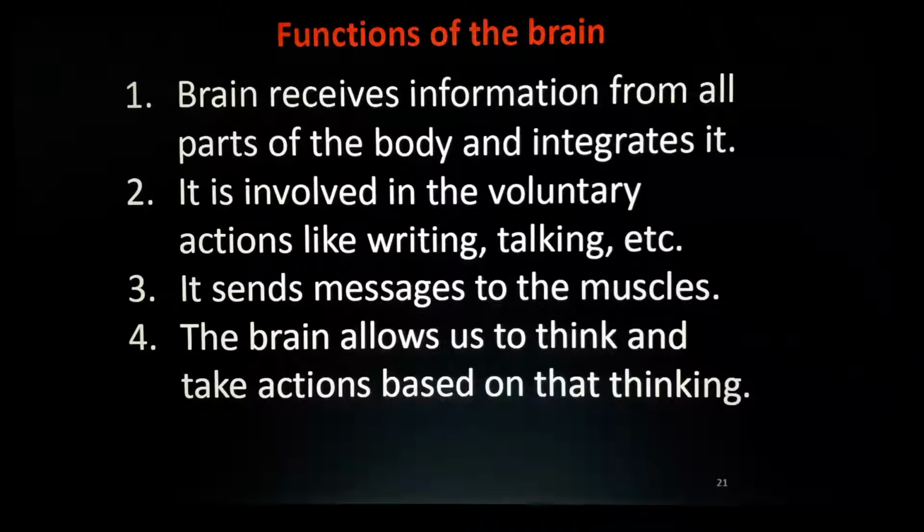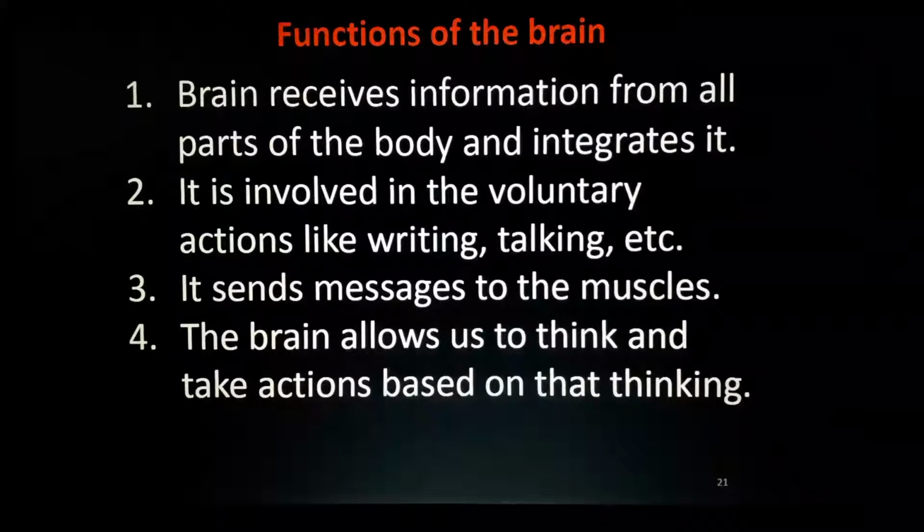If your teacher tells you, take the book, take the pen and write the answers, what is happening? First, the receptors in your ears hear that, and the signal is sent to the brain. The brain receives the signal and gives orders to your muscles. Take your book, the muscle will move, and your hand will take the book from the bag.